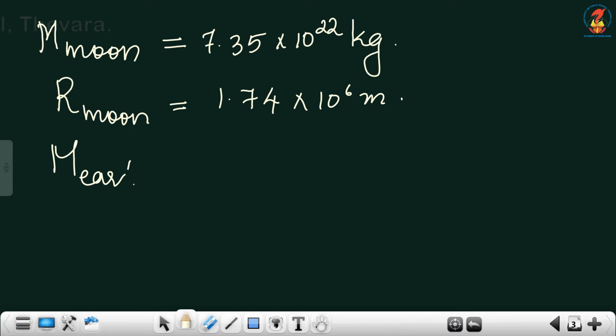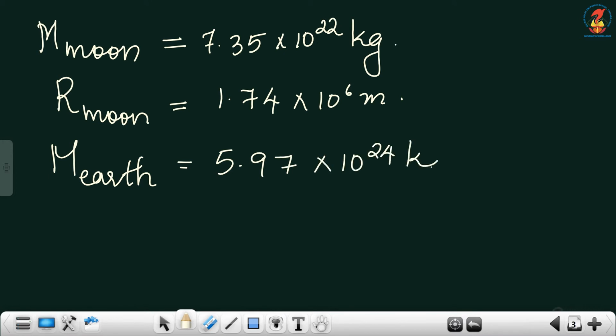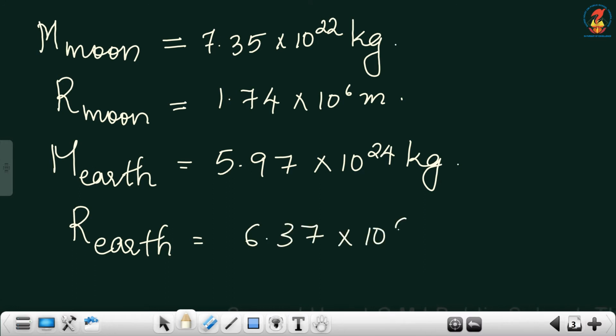And the mass of the earth, the next constant value, is 5.97 into 10 raised to 24 kilogram, and the radius of the earth is 6.37 into 10 raised to 6 meters.